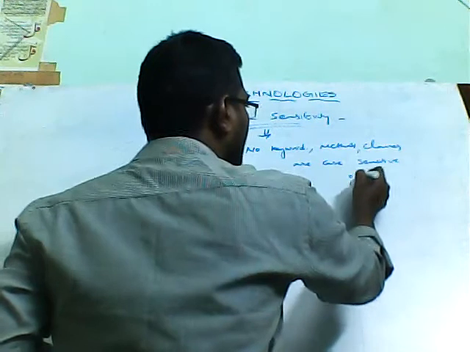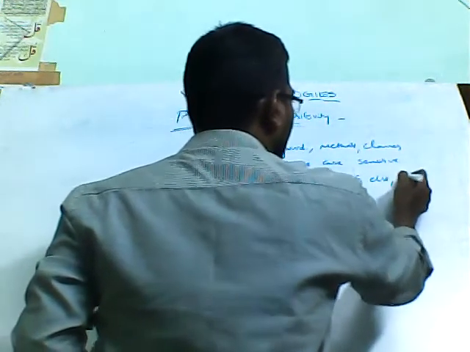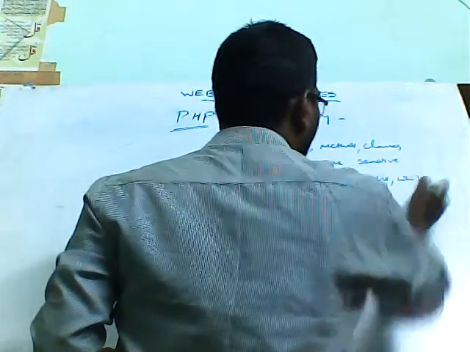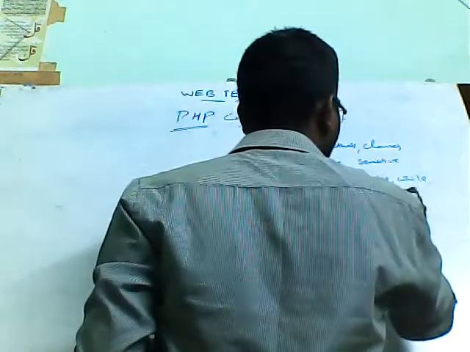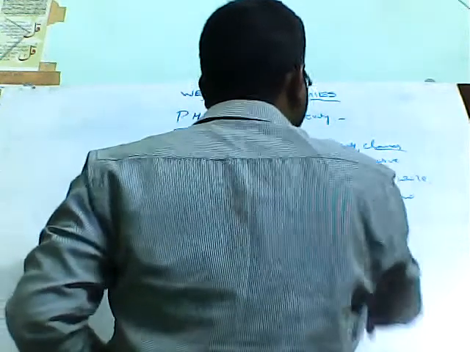Suppose you are using keywords like if, else, while, do while, or any methods or functions like echo. So if you are using those, there is no case sensitiveness for those keywords, methods, classes in PHP.